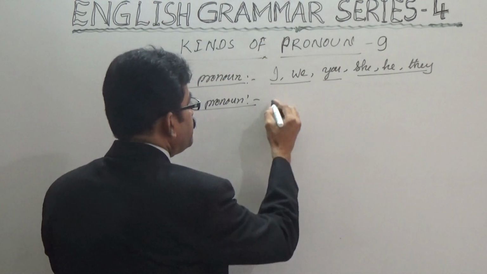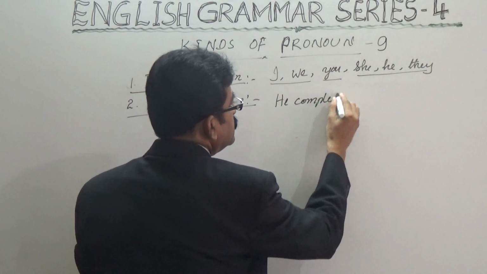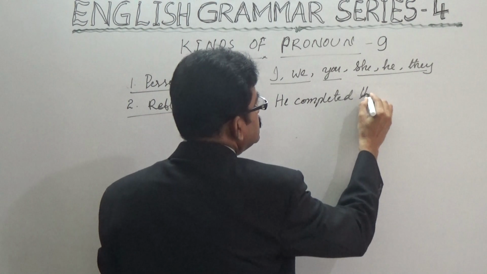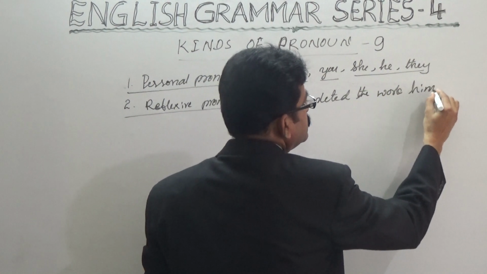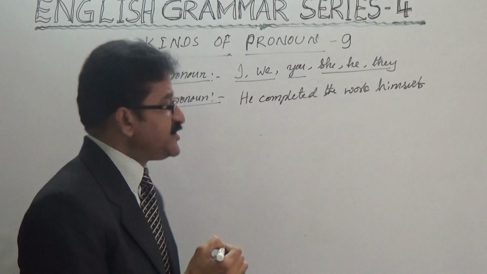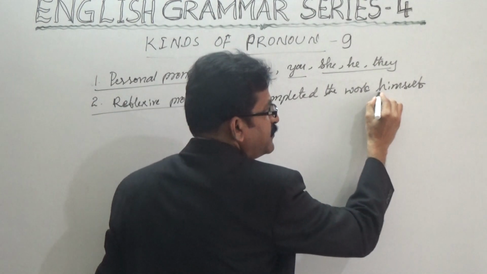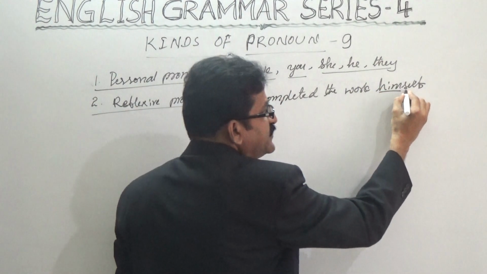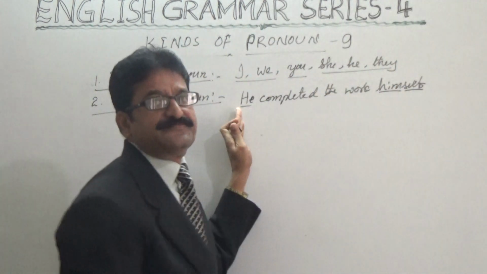For example, he completed the work himself. Isn't it? Here he is the subject, and we added self to the pronoun. The subject is reflecting here.